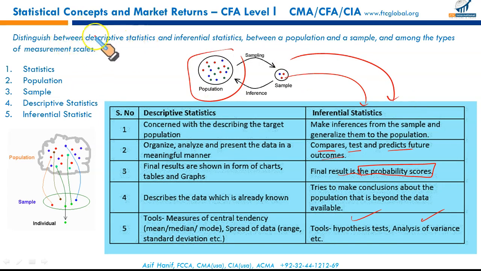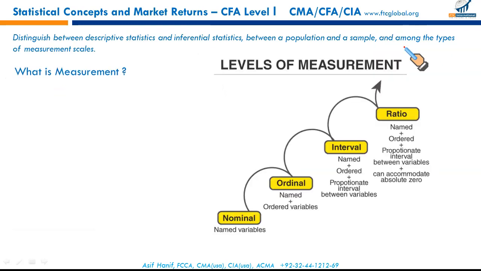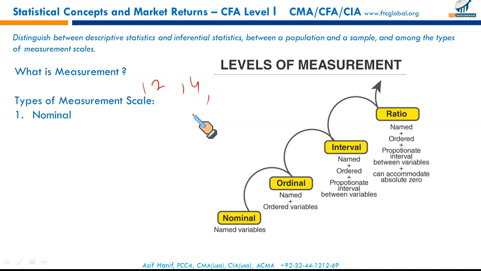So it explicitly covers what is required in the LOS, distinguish between descriptive and inferential statistics, the difference between population and sample, and the next part of the LOS is among the different types of measurement scales. What is measurement? In statistics, measurement means a process of applying numbers to objects according to a set of rules. There are 4 levels of measurement. Types of measurement scale. First is nominal.